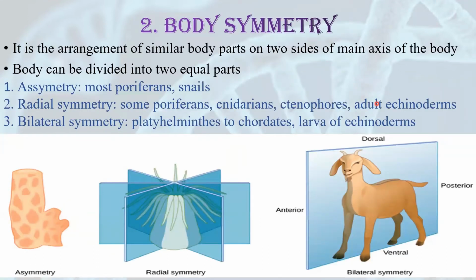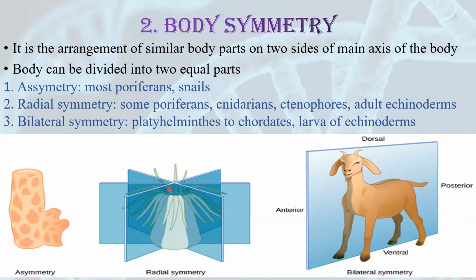Next category of classification is body symmetry. What do you mean by symmetry? Symmetry means dividing the body into 2 equal parts. Now, symmetry can also be of different types. There are certain animals which show symmetry and there are certain others which do not show any symmetry at all. Those which do not show any symmetry are called as asymmetrical animals, as you can see here. Asymmetrical animals are generally poriferans and snails. As you can see, you cannot divide the body from any axis into 2 equal parts. So this is known as asymmetry.